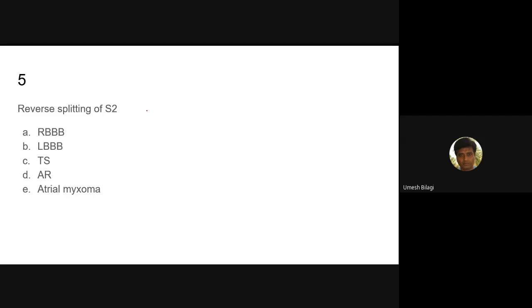A2 should be delayed, or A2 should come late. You should get delay in A2. Why? Because if there is a delay in A2, it will follow the P2. In which condition? In RBBB there is a delay of P2, or in LBBB there is delay of A2.